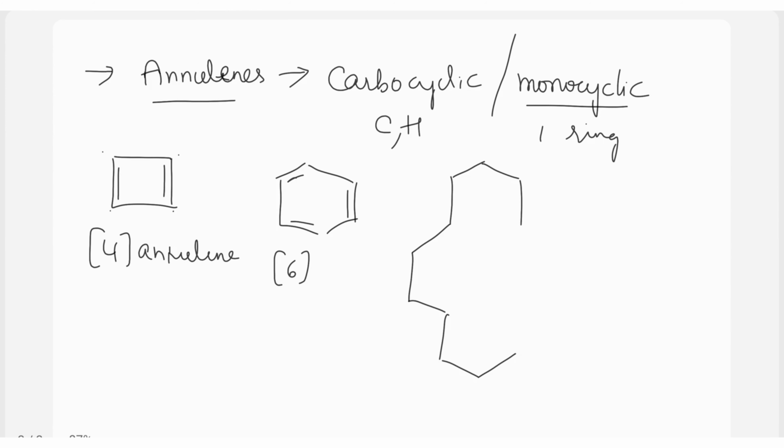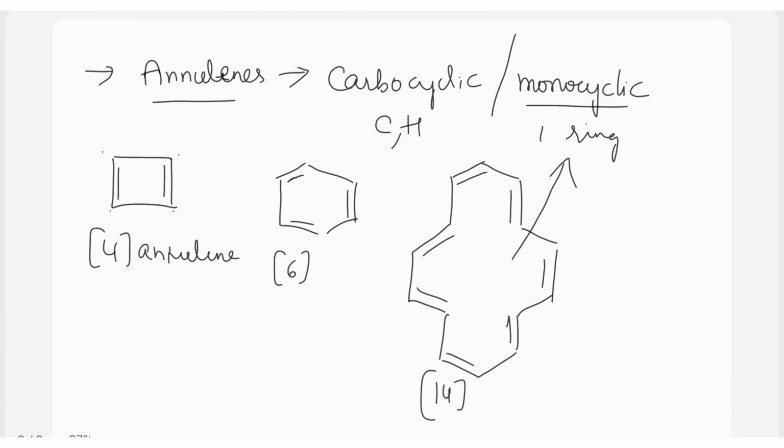These are a bit complicated structures with alternate pi electrons. So this is considered to be the 14-annulene. This has completely carbon and hydrogen in it, and this whole thing is considered to be the single ring. So hence it is called 14-annulene.